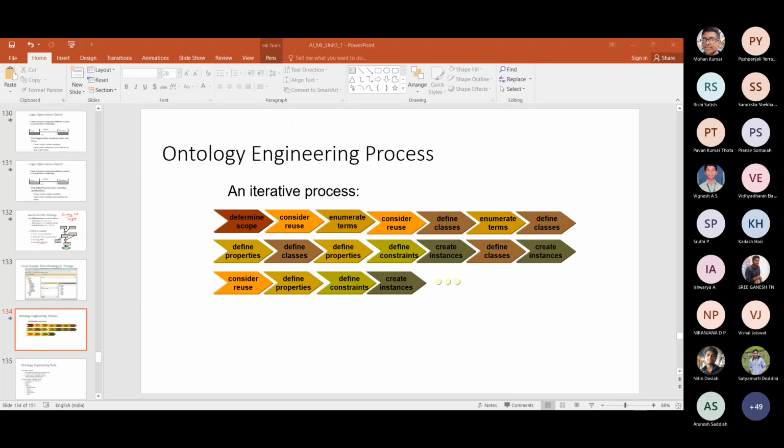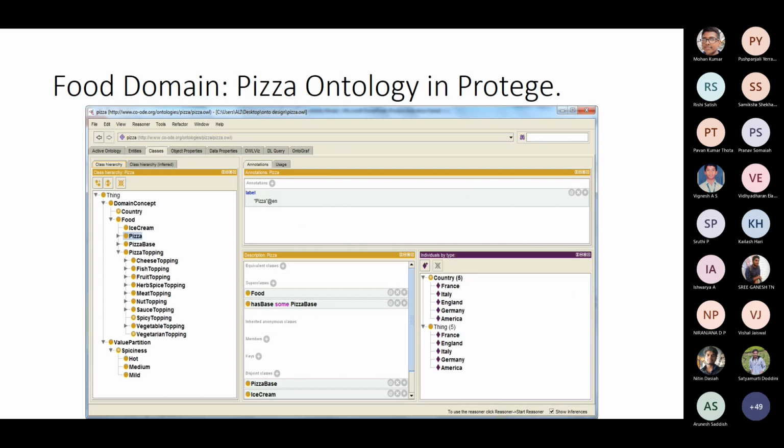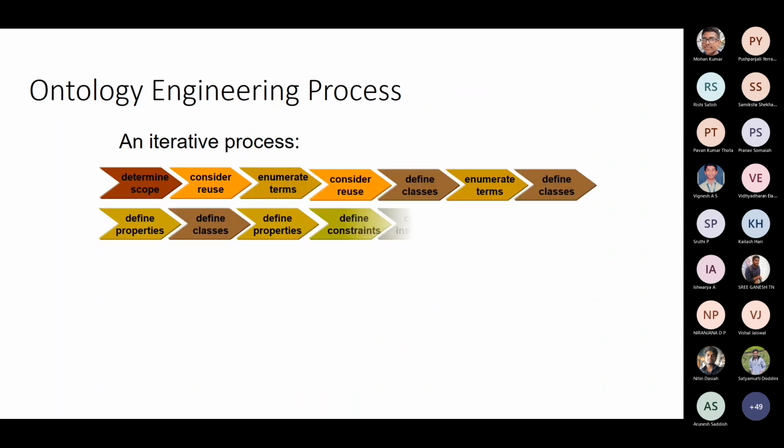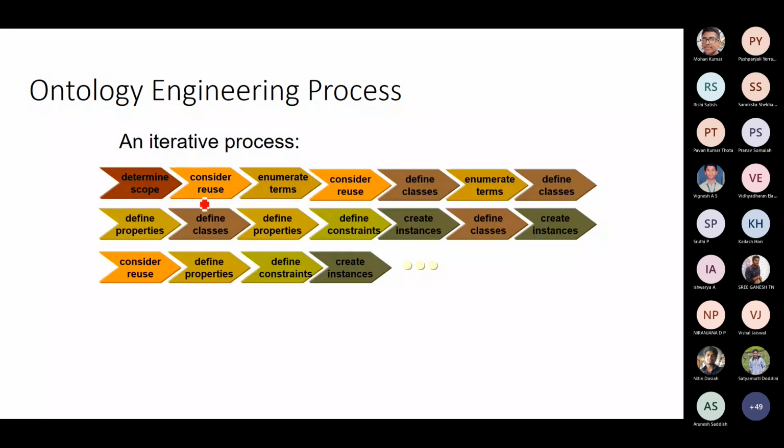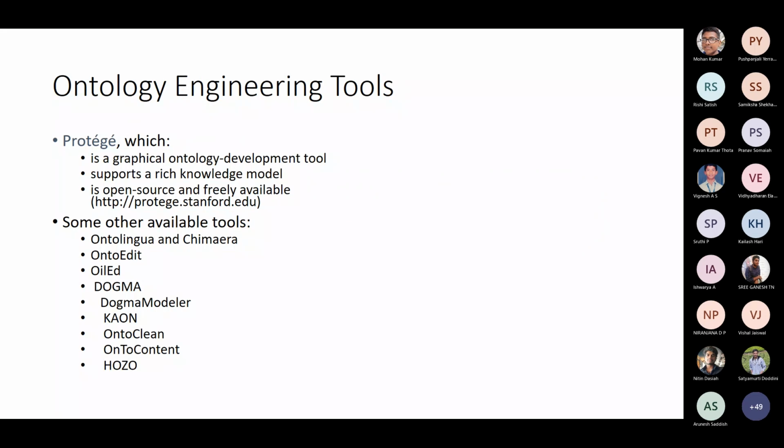Okay, you can consider exploring Protégé and OWL for this purpose. So the ontology engineering process is an iterative process. You can determine scope, consider reuse, enumerate terms, define classes, define properties, define constraints, and create instances. So this is one pipeline. Then consider reuse. You have to do this iteratively and then try to create your ontology.